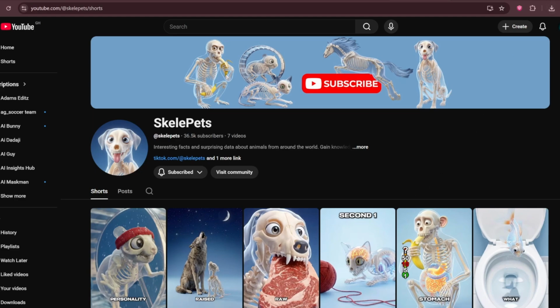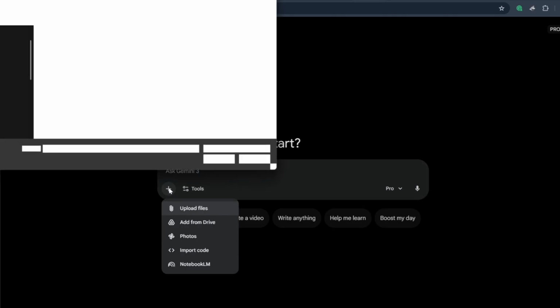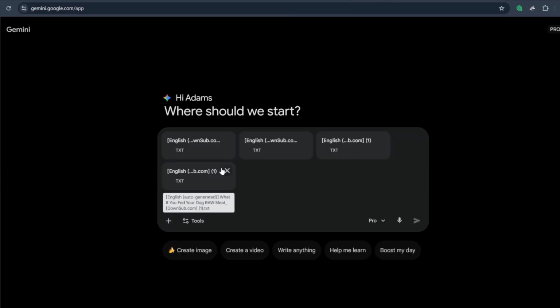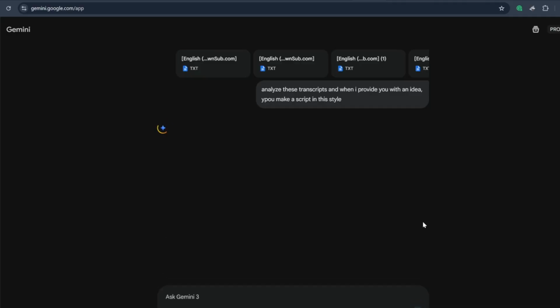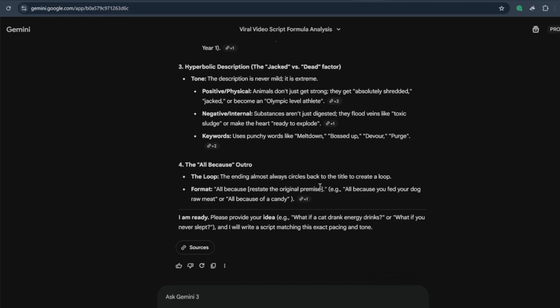To be able to make the script, you have to head over to Google Gemini. We now have to upload the files, the transcripts we just downloaded. And you have to type a prompt like this: analyze these transcripts. You just have to tell it to analyze these transcripts, so that when you provide it with an idea, it will make a script in this style. Just hit enter. Google Gemini will analyze the structure and how he writes the script. So now that is done, the AI has analyzed the structure.